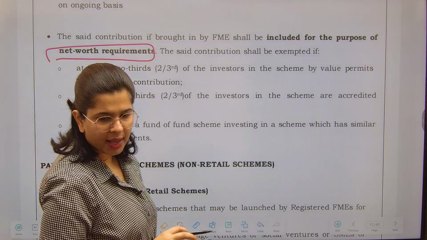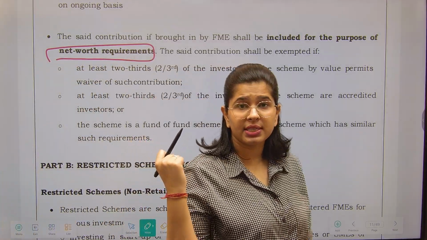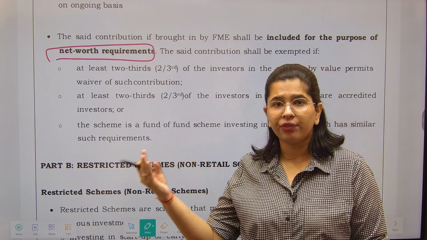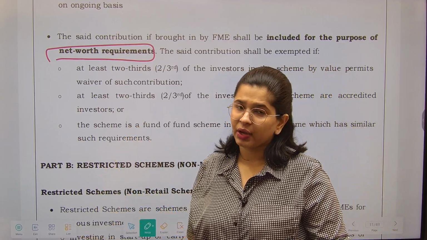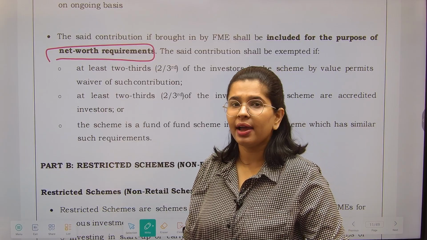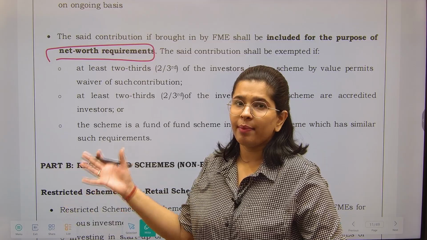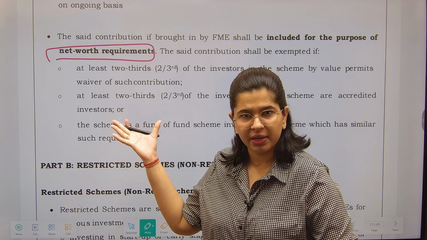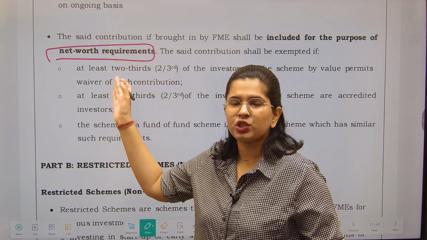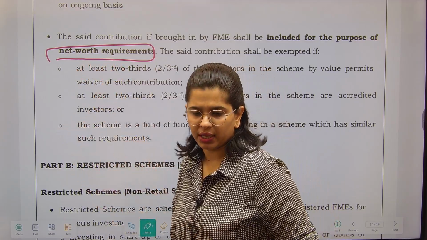We have seen the net worth requirements for authorized FME, retail FME and non-retail FME, 75,000 US dollars, 10 lakh US dollars, etc. So if you are bringing contributions in venture capital schemes, they will be counted in your net worth also. That means we will accept this and add it to your net worth, okay?